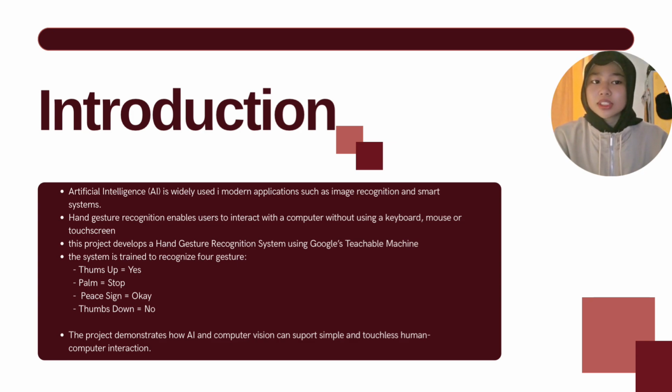The first gesture is thumbs up, which represents yes. The second gesture is open palm, which represents stop. The third gesture is the peace sign, which represents okay. Finally, the thumbs down, which represents no.